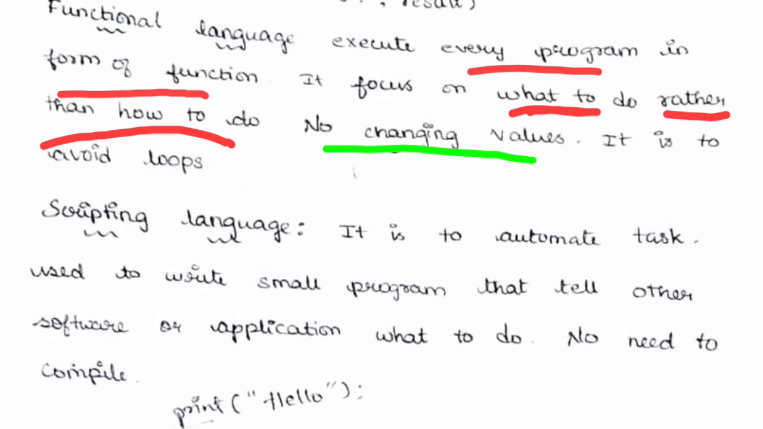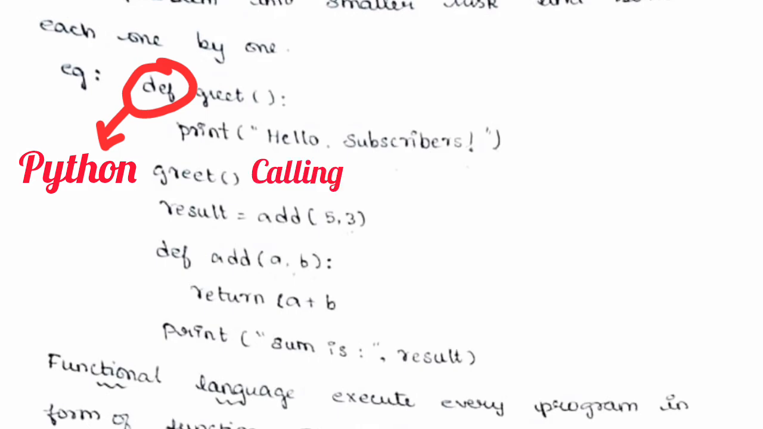Next, it is very useful. We can use this instead of loops too. So let's see this example in a Python program. Define greet, print hello subscribers. It means whenever we call greet, it will print hello subscribers. It's just calling the function.